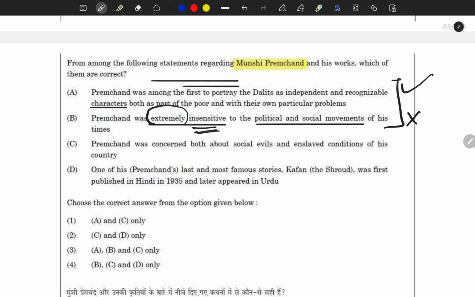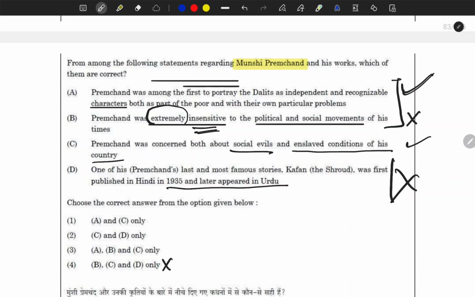Next is, Premchand was concerned both about social evils and the enslaved condition of his country, which is correct. One of his last and most famous stories, Kafan, was first published in Hindi in 1935 and later appeared in Urdu. We are not bothered about this statement, since what we know from this is that the first statement is true.